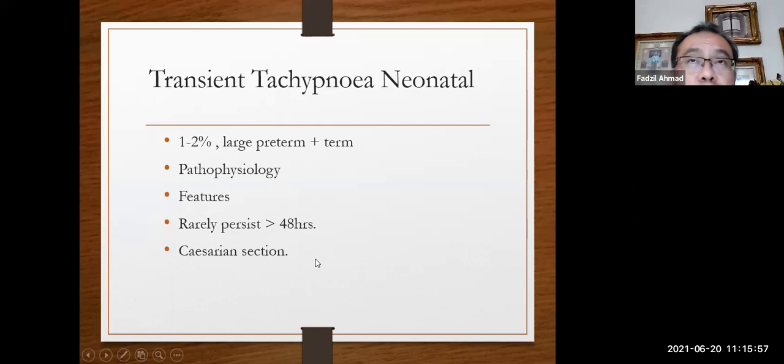So with cesarean section, the baby didn't go through the birth canal. They come out immediately. Sometimes the baby cries, sometimes the baby is still sedated because of the anesthetic medication, and then the lung is unable to dry properly, resulting in retained fluid. This fluid affects the physiology of the lung function, and the newborn develops respiratory distress.